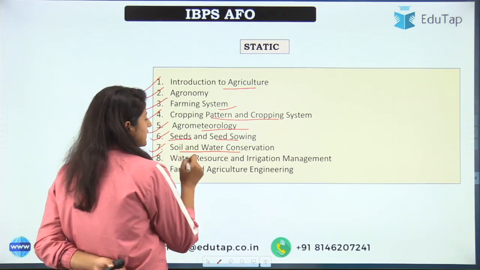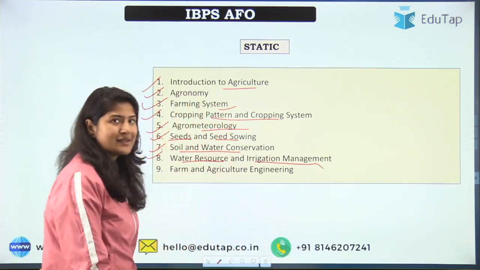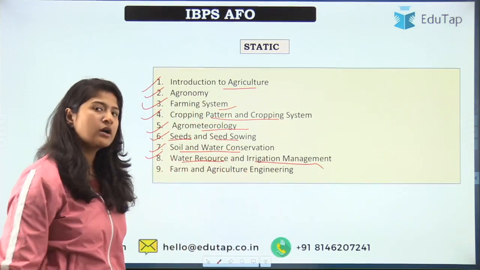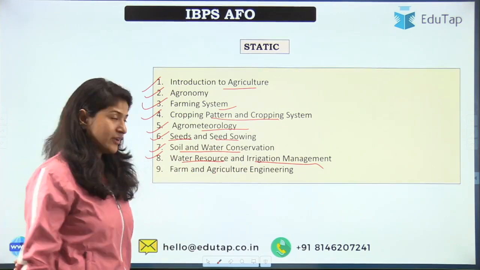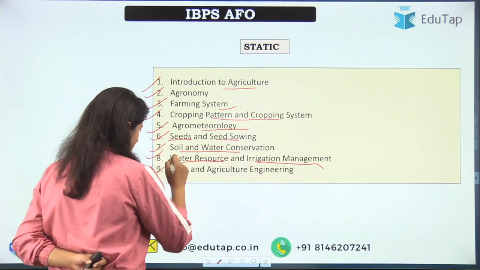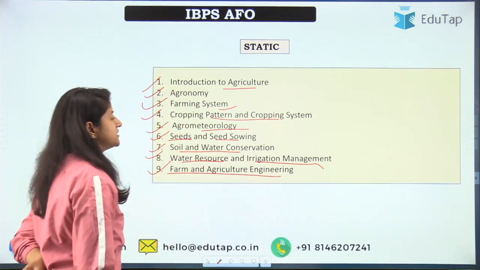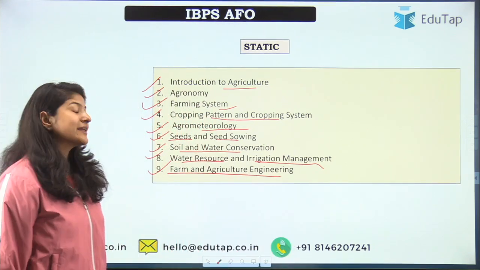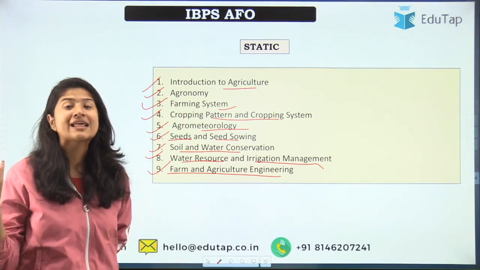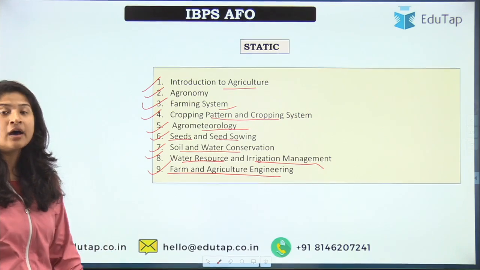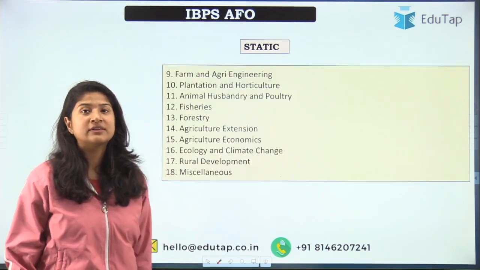Next comes water resource and irrigation management. As the name suggests, anything that is related to water and other methods, for example drip irrigation, etc., all are very important. Next is farm and agriculture engineering. In this farm and agriculture engineering, all the modern machineries or tools that are used in agriculture, you should have a fair idea about them.